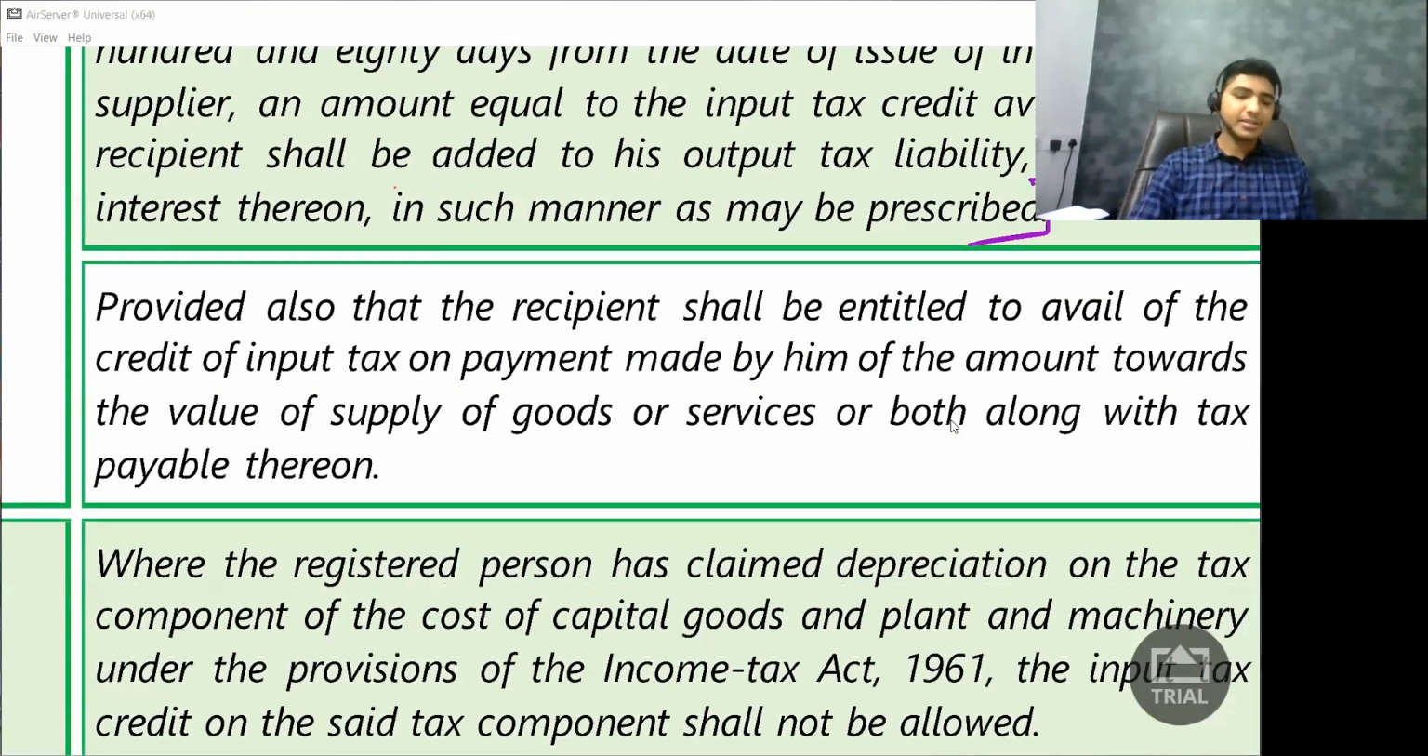And again, they are saying, this is the one. What are they saying? That if I make payment, let us say after 250 days, first after 180 days, I will cancel it. Then after 250 days, again, I will reclaim it. Okay.